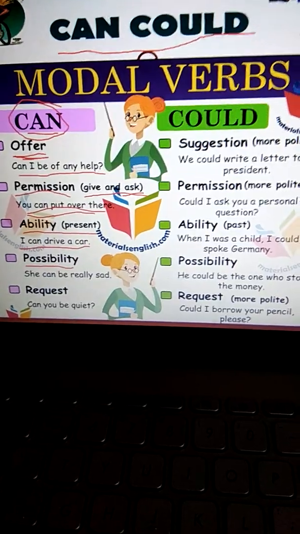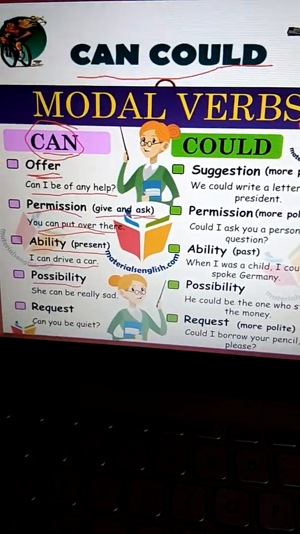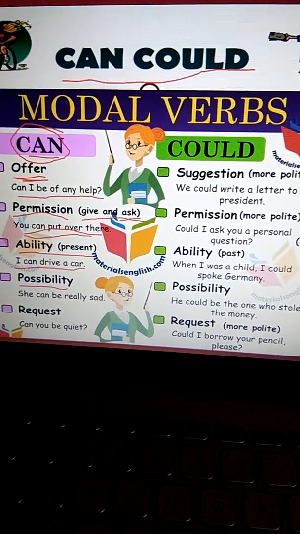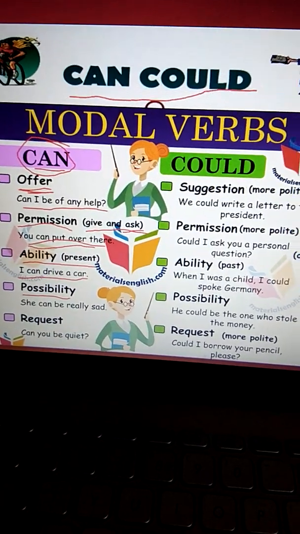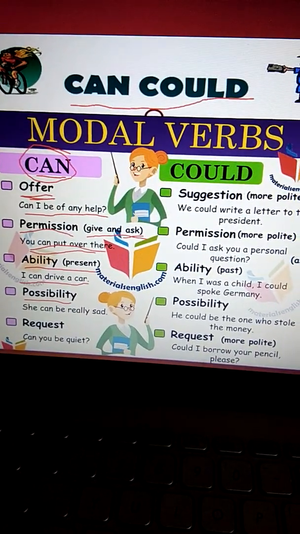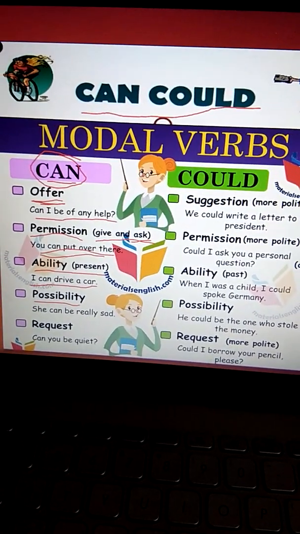Possibility. What is the meaning of possibility? Possibility means it can happen or it might not happen. So there is a 50-50 chance. It's not that it has definitely happened, but the thing is that it can happen or it cannot. There's a possibility.